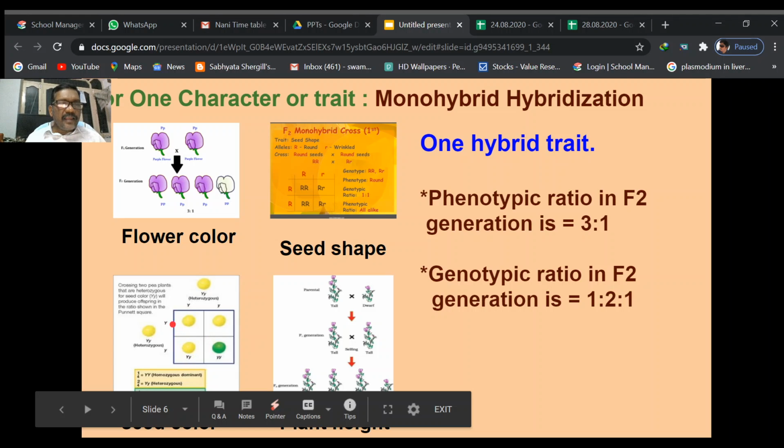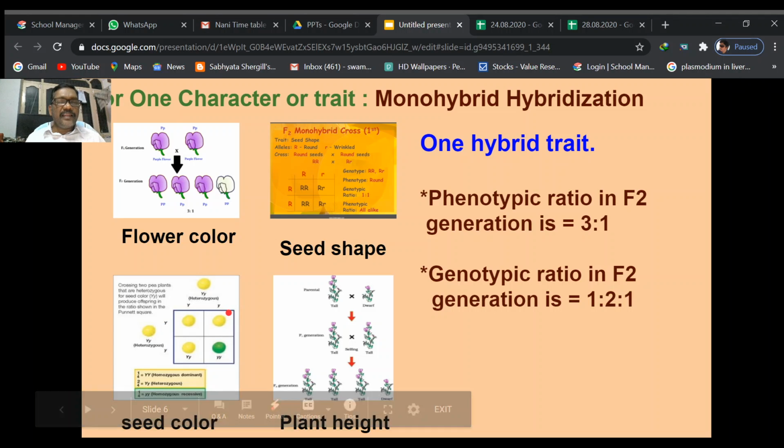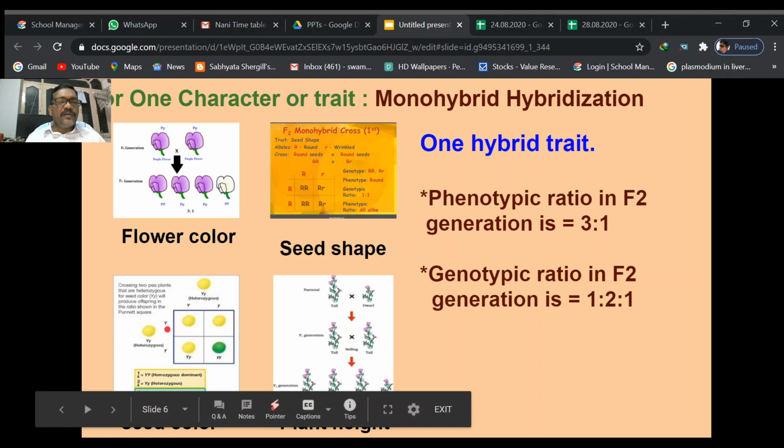Then what happened? Capital Y capital Y is homozygous dominant, yellow in color. This is capital Y and small y. Although it is yellow in color, it is heterozygous dominant because it has one capital Y allele and one small y. Here the small y allele, which can determine the green color, is not expressed, only the yellow color is expressed. So because it is the hybrid or heterozygous dominant, containing one capital Y allele and one small y allele, the same as that, heterozygous dominant.